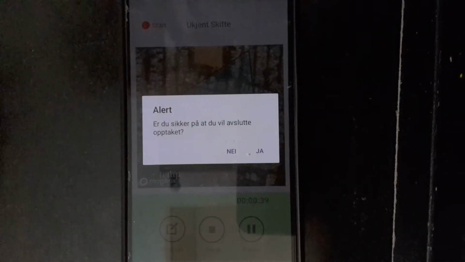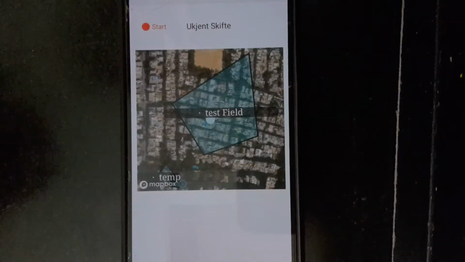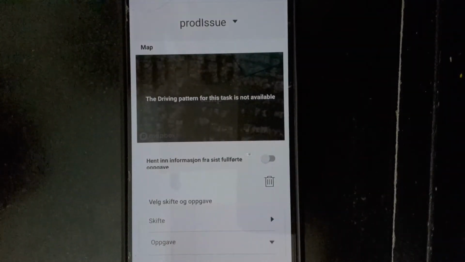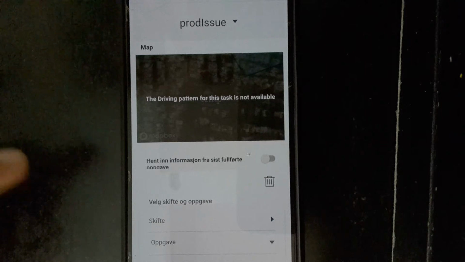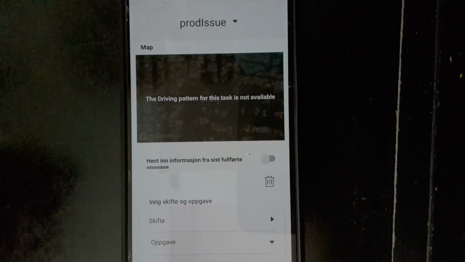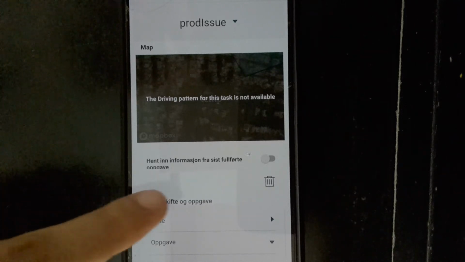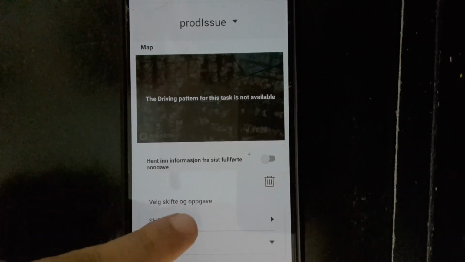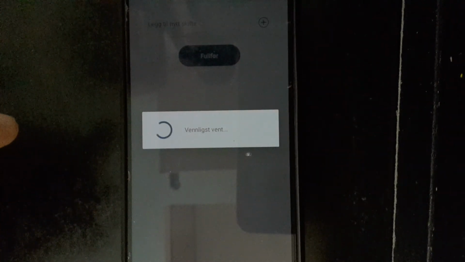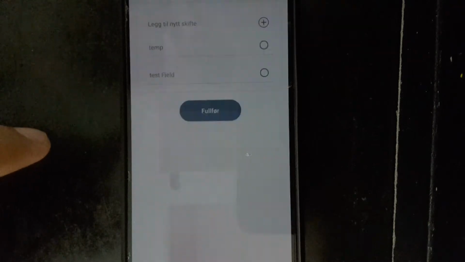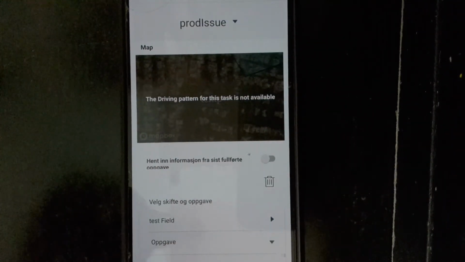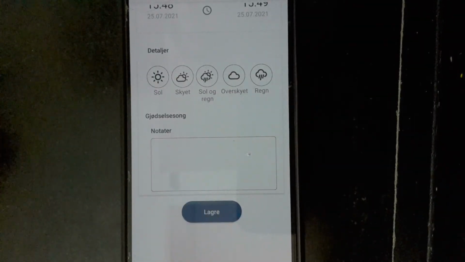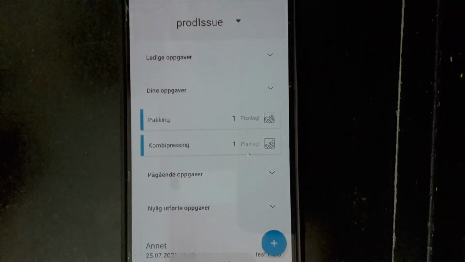When I click on documentation, I have just clicked complete task, and now I will be updating the documentation. Here we can see there is no driving pattern, otherwise the pattern would be visible here, for which we need the location permission. Now I am just updating the documentation details. I just saved the same.